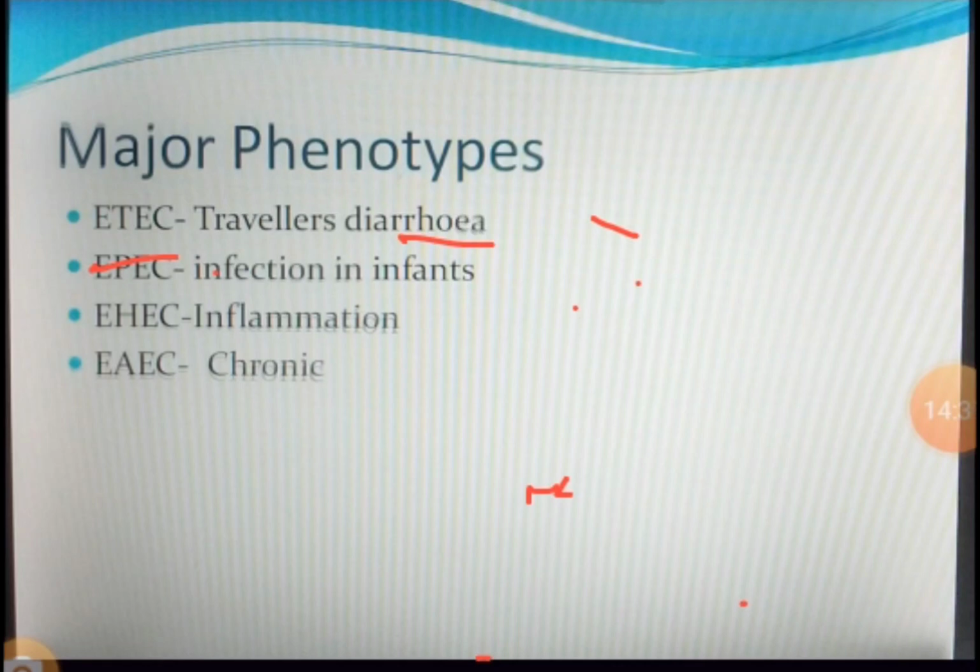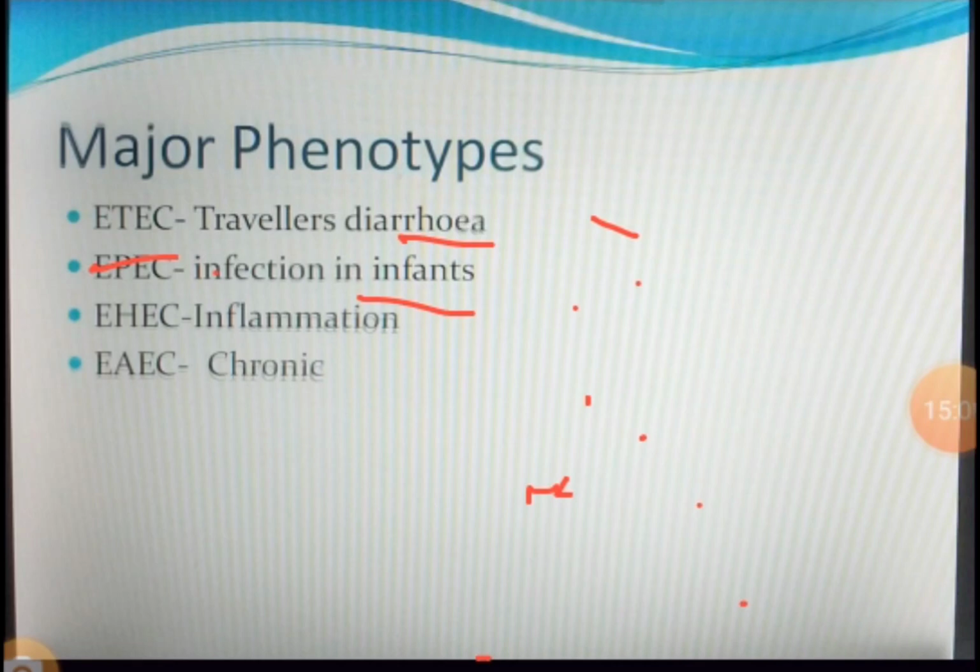And the next one that you see is EPEC, that is enteropathogenic E. coli. This causes infection in infants, that is in children, basically between 0 to 6 months of age. Also it can cause diarrhea, and you can also see this infection in cats, dogs, rabbits, etc.